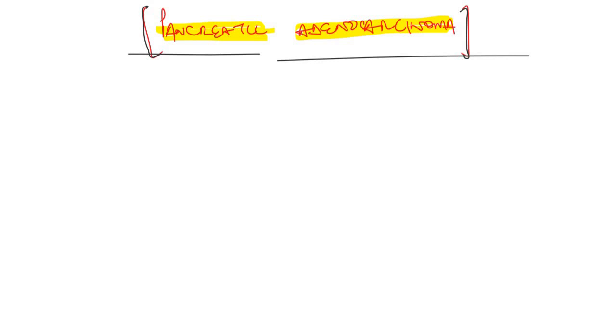So the pancreatic adenocarcinoma as such is a low yield topic. You will rarely find a question as such asking about the pancreatic adenocarcinoma, but there are certain points, especially the Courvoisier's sign, which is important when it comes to pancreatic adenocarcinoma. So I want to spend like 4 to 5 minutes on the pancreatic adenocarcinoma as such, and with that we'll